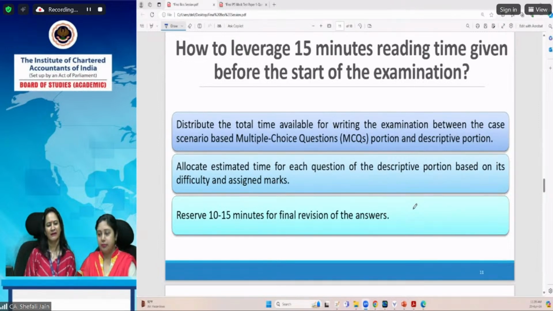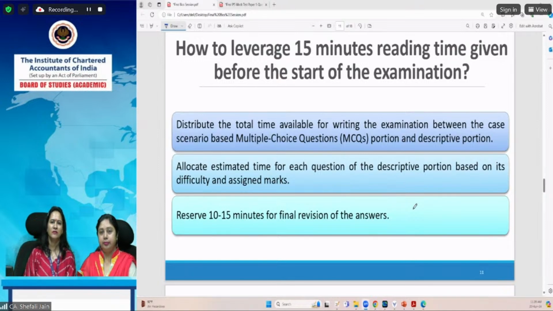Another thing is to allocate estimated time for each question of the descriptive portion based on its difficulty and assigned marks. It is very important that you allocate specified minutes for solving each question. Let's say a question carries 5 marks.